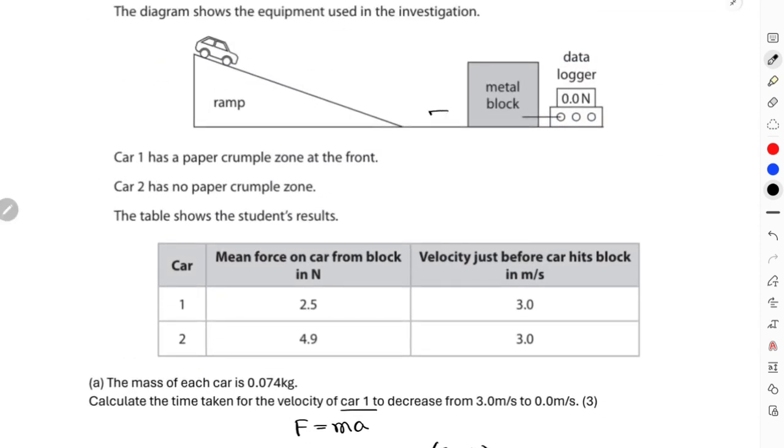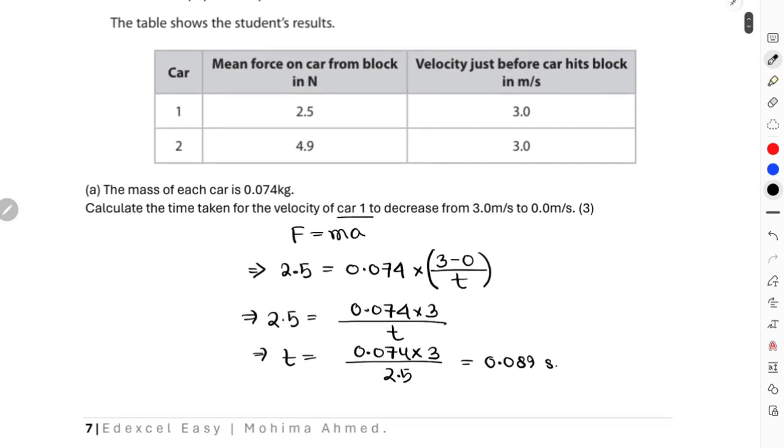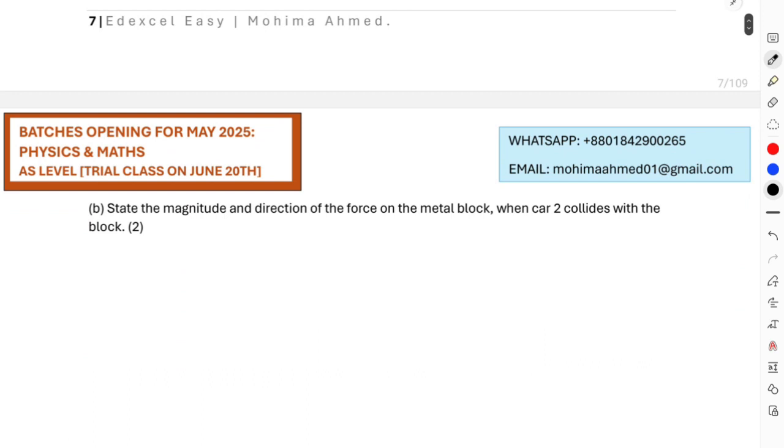So if I'm assuming that this is car 2 during the collision, and the block was exerting a force to the left of 4.5 newton magnitude, then as a response, according to Newton's third law, the car will also provide exactly 4.5 newtons of force on the metal block in the right direction, right? So this is your final answer. I think they're giving you 2 marks here, one for the magnitude, one for the direction.